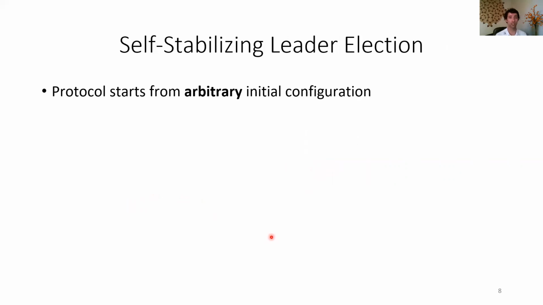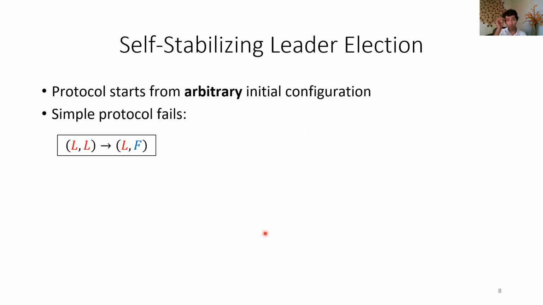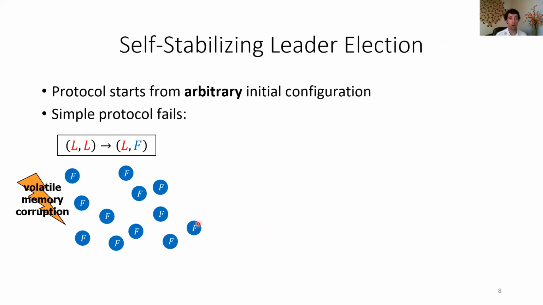Now, our work concerns the self-stabilizing variant of leader election. So now the protocol will have to start from an arbitrary initial configuration. Now, this simple protocol with only two states is now going to fail. Why is it going to fail? Well, it could have to start from a configuration with all followers, all F's. Now, this arbitrary initial configuration is a model of volatile memory corruption. So we would like a protocol that from any amount of memory corruption, starting from any faulty memory, is able to recover and self-stabilize to the correct configuration.